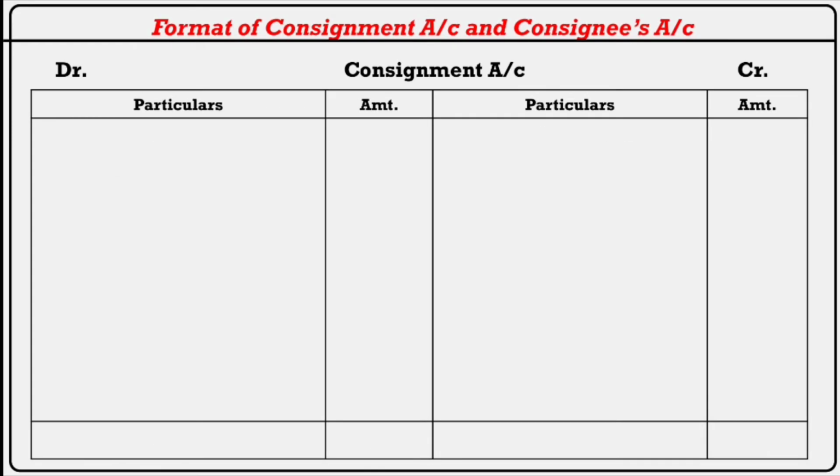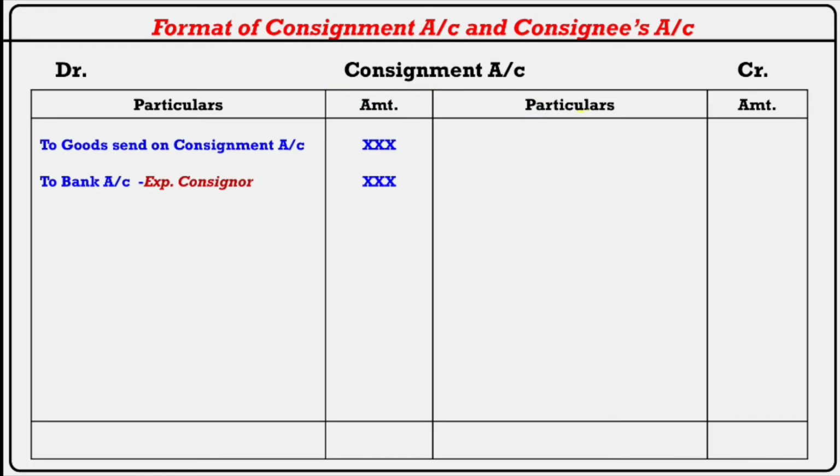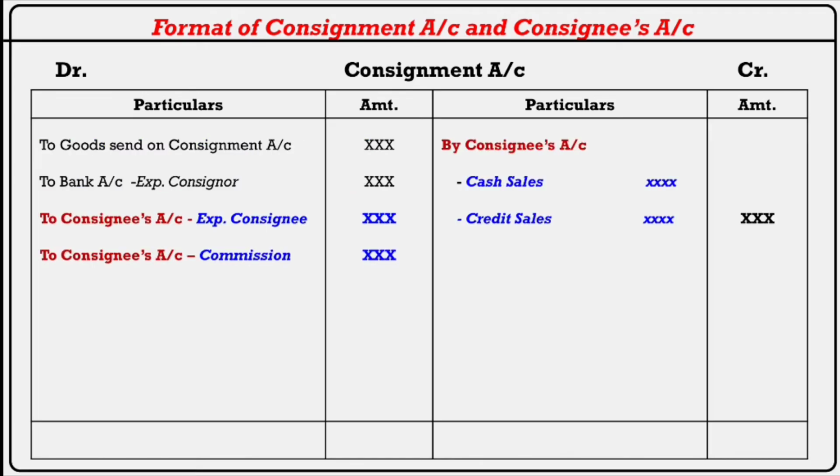Look at here, this is a format of consignment. આમાં આપણી પાસે કેટલા ટ્રાન્ઝેક્શન્સ હશે? સૌથી પહેલા goods sent by consignor, expenses paid by consignor. So on the debit side of consignment, જેટલા પણ એક્સપેન્સ consignor એ pay કરેલા હશે that is on debit side. Goods sent on consignment, debit side. Then we have transactions of consignee, expenses paid by consignee debited to consignment account, commission payable to consignee debited to consignment account, sales by consignee credited to consignment account.